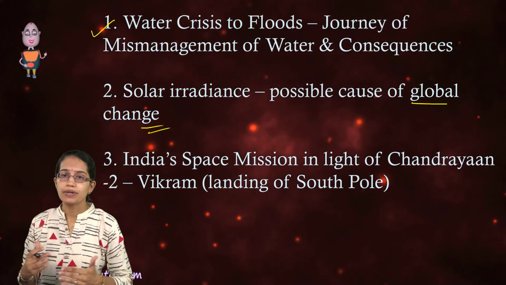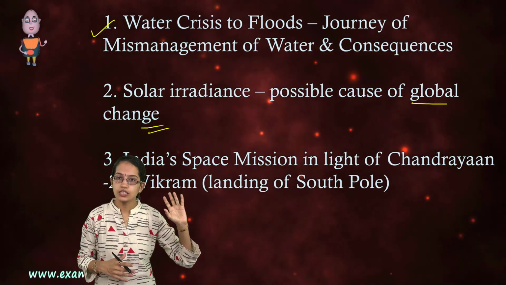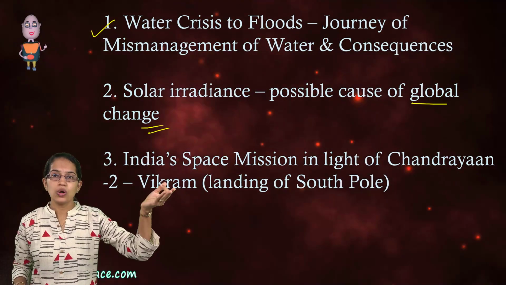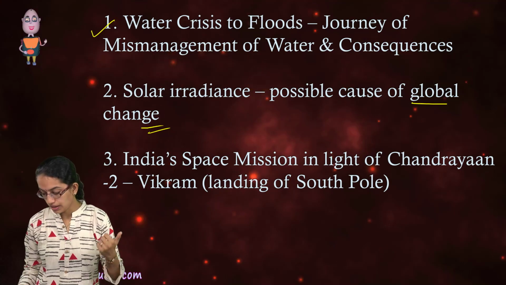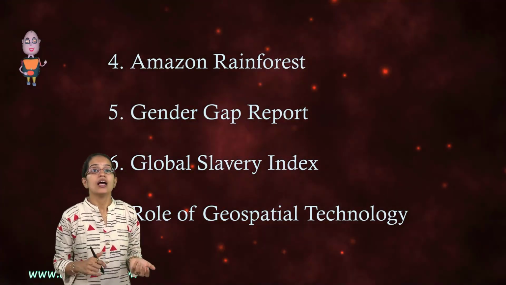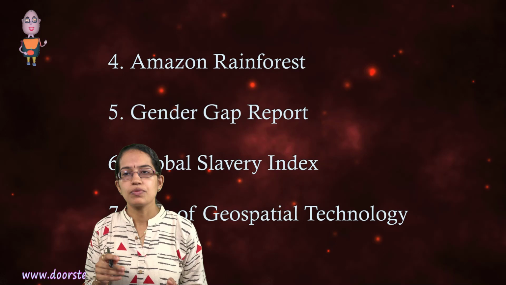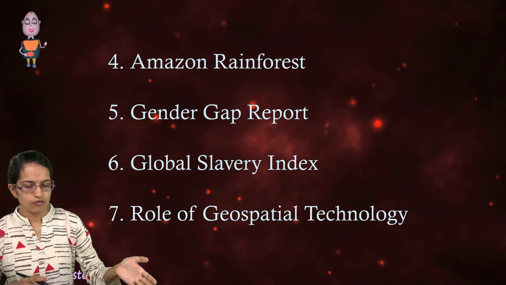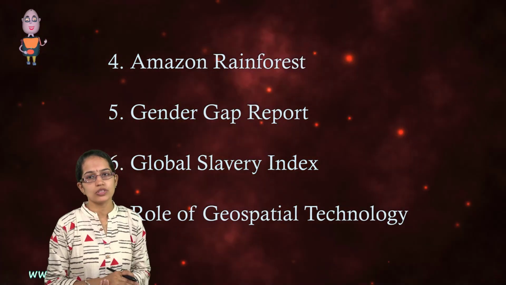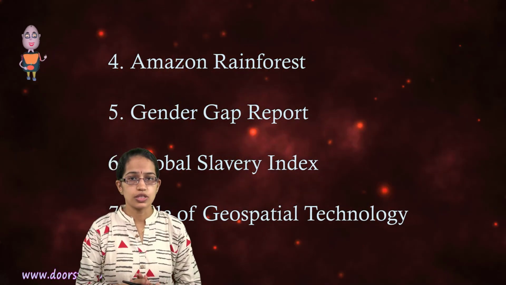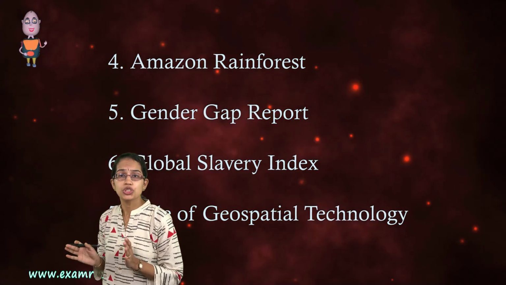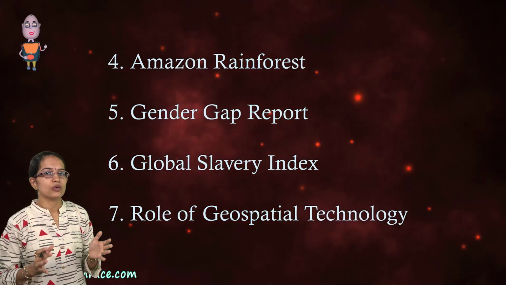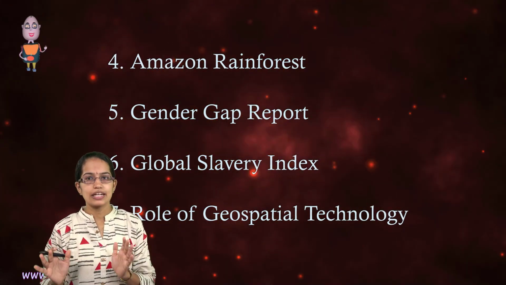So most of the topics that I am talking about here, let's say issues related to water crisis, water flooding, heat waves, again very important, and then you have the issues related to space programs are important for your GS as well. Amazon Rainforest, this time 16th to 30th September, you have a special edition for Down to Earth dedicated to Amazon Rainforest. We have already covered the class on Amazon Rainforest, a very crucial topic for environmentalists this time. So most probably you would have a question which would directly or indirectly be related to it.